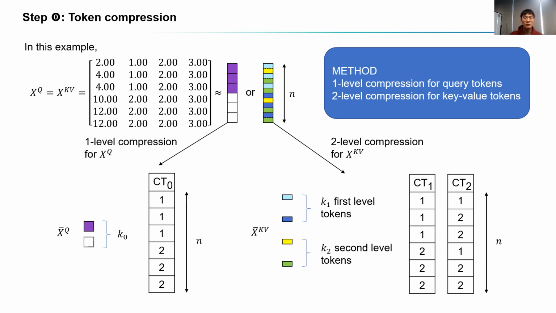After compressing query tokens, we get K0 compressed tokens and a table CT0 recording each token is compressed to which one. CT table contains the information about how we can approximate original tokens with compressed tokens. Similarly, after compressing key value tokens, we get K1 and K2 tokens with tables CT1 and CT2.